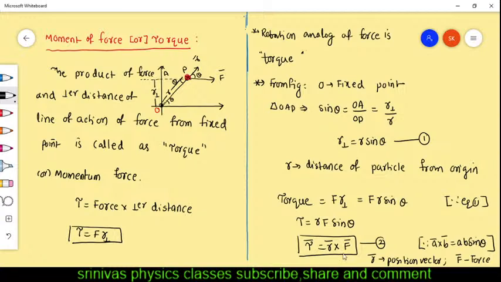Okay, torque formula is this one: R bar cross F bar, that is, the force into the perpendicular distance of the line of action of force from the fixed point. Okay, in practical application, where the torque is there, I will explain now. So take the screenshot and note it.